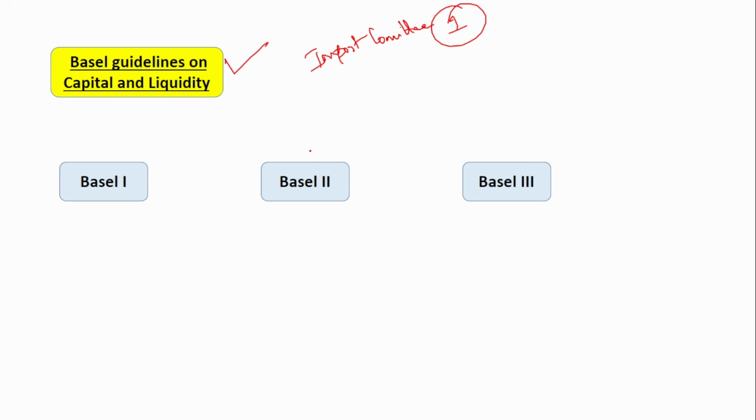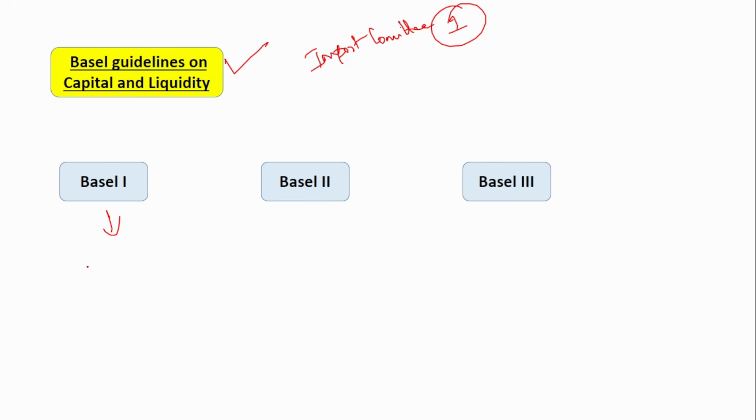Next is Basel guidelines on the capital and liquidity. We have discussed Basel norms in detail in the chapter called Important Committee, Part 1. So, I will just brush it up now. If you see Basel 1, Basel 2 and Basel 3, you know that there are 3 Basel norms. First, Basel 1 was introduced.